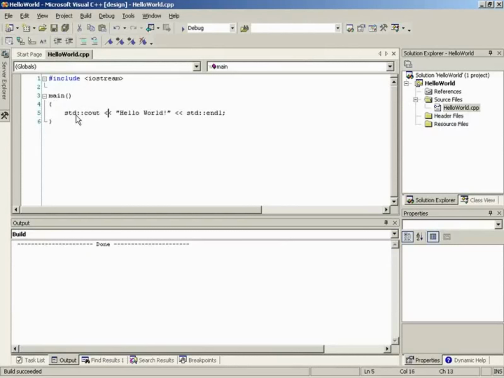Okay. So the scope operator here is saying cout, what's on the right of the scope operator, is inside what's on the left, which is our namespace. Okay. So it's inside of it. So that's what our scope operator is doing. It's saying cout is inside of our std namespace. Okay. So what we're going to do is output hello world to that stream, cout.